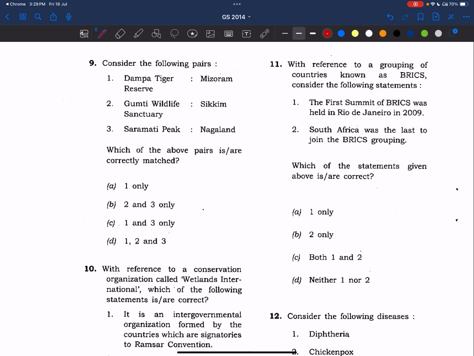Now, coming to the 9th question. Consider the following places. Dampa Tiger Reserve. Yes, it is in Mizoram, right? And Gumti Wildlife Sanctuary. It is not in Sikkim, it is in Tripura.